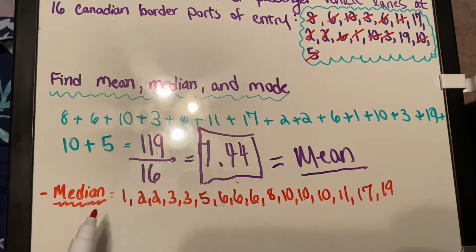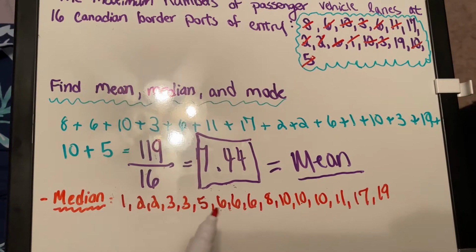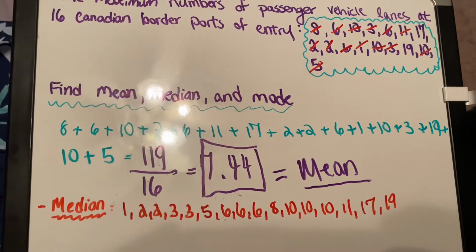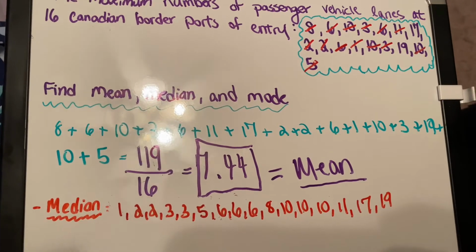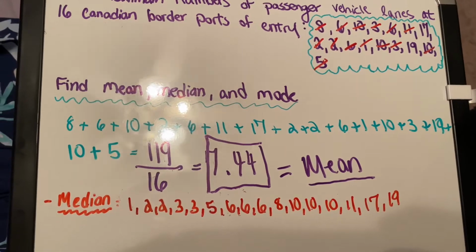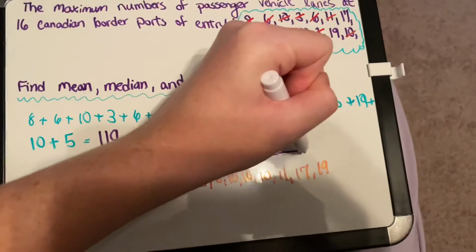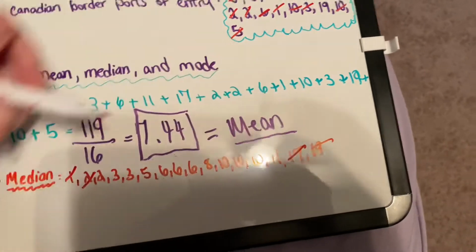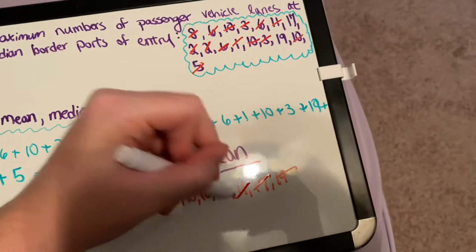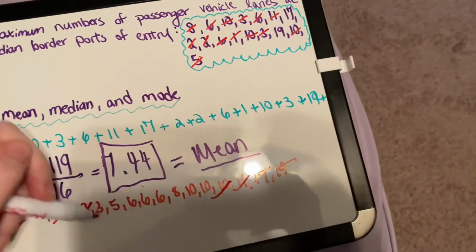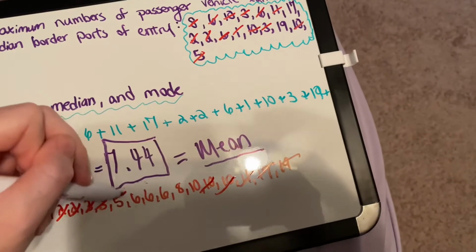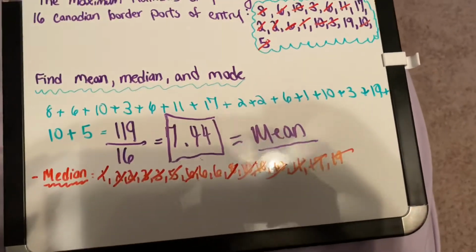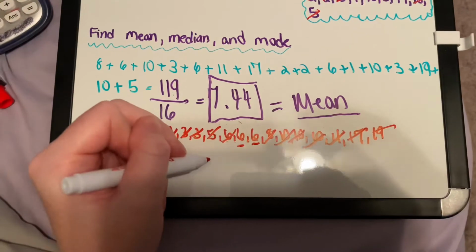For the median, I listed the numbers from least to greatest so I could find the median. And since there's an even amount of numbers, we're going to have to divide two numbers by 2. I am crossing off the numbers from least to greatest, and once I get to the two middle numbers, I'm going to stop and add them together. And 6 plus 6 will be 12, so then I will divide it by 2 and I will get the median of 6.